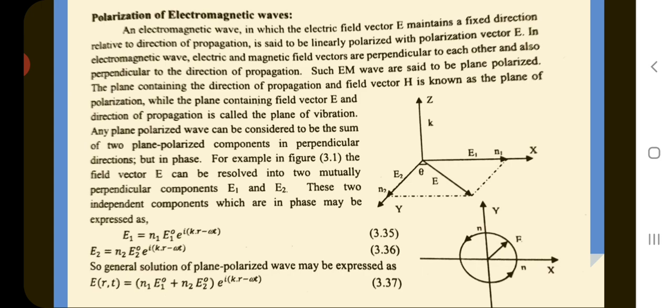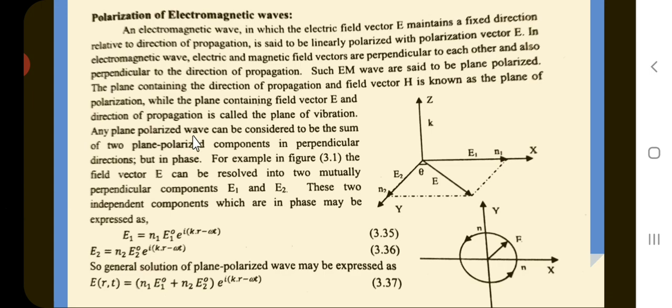In an electromagnetic wave, the electric and magnetic field vectors are perpendicular to each other and also perpendicular to the direction of propagation. Such electromagnetic waves are said to be plane polarized. The plane containing the direction of propagation and field vector H is known as the plane of polarization, while the plane containing field vector E and the direction of propagation is called the plane of vibration.